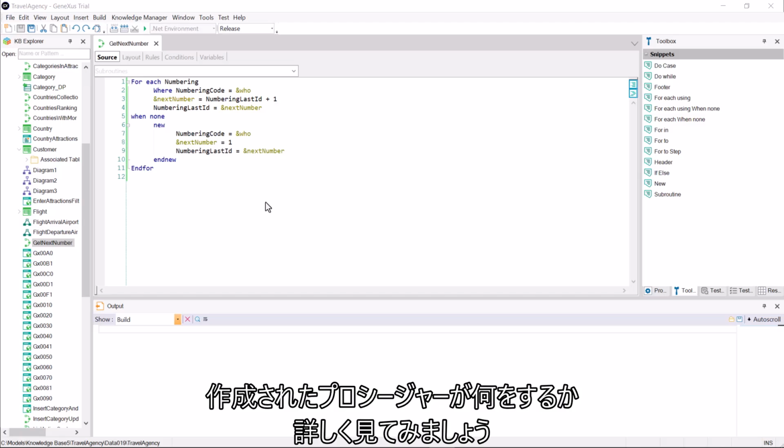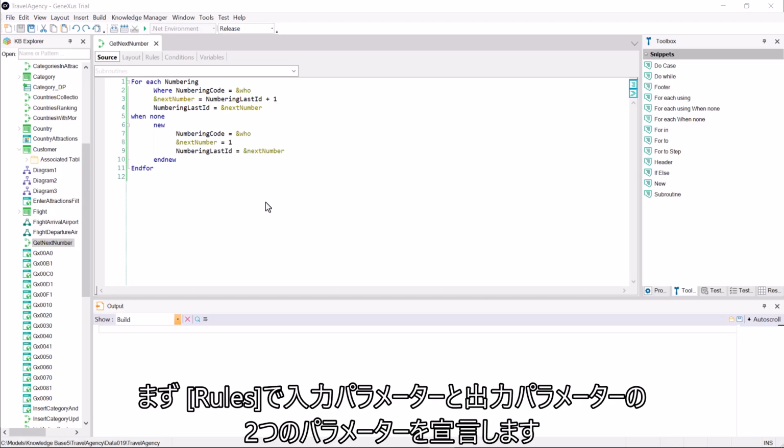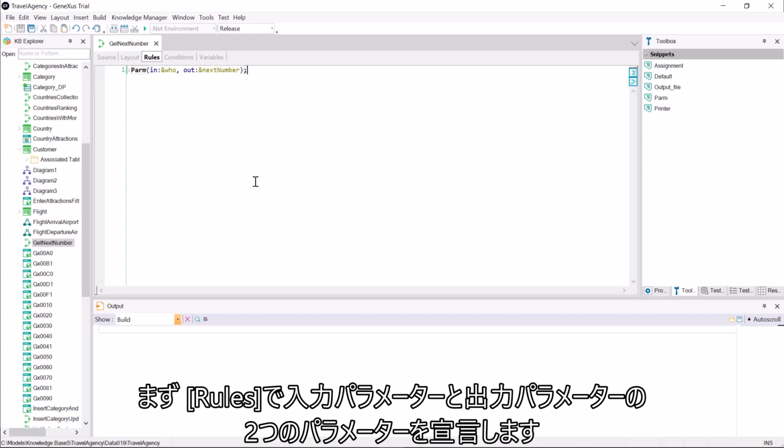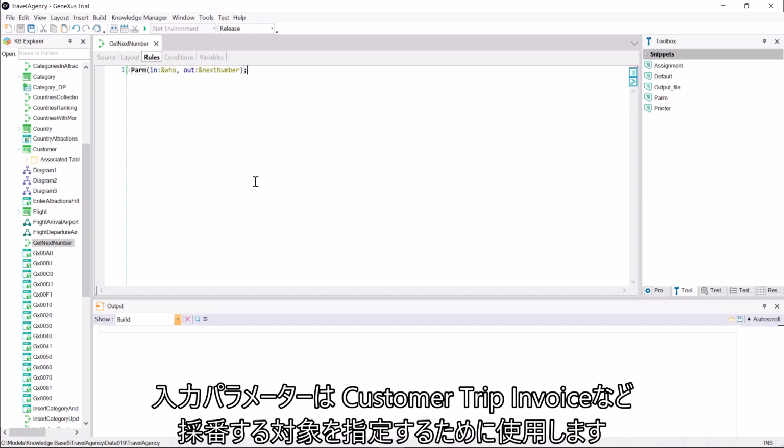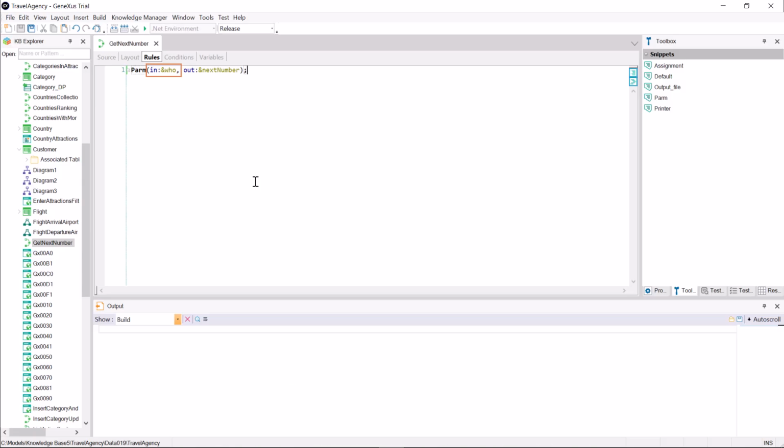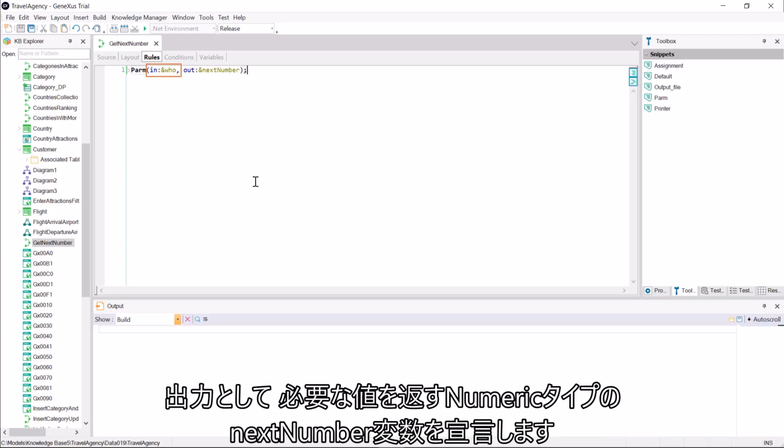Let's see in detail what the created procedure does. First of all, in the rules, we declare two parameters, one input and one output parameter. The input parameter will be used to know what we want to number, such as a customer, a trip, an invoice, and so on. This variable will be of character type. And as output, we declare the NextNumber variable of numeric type, which will return the value we're interested in.